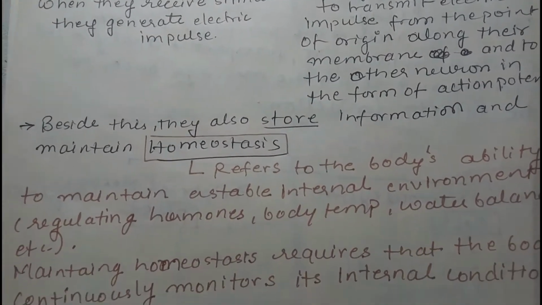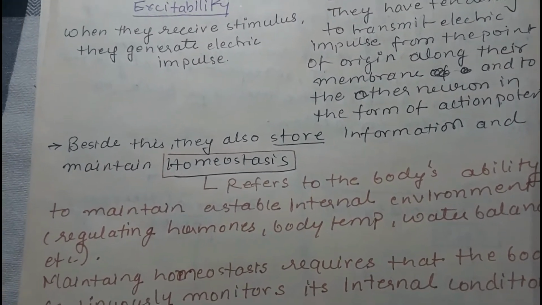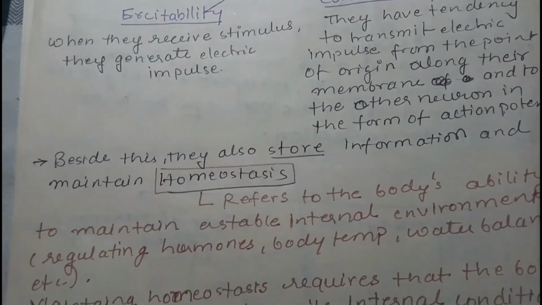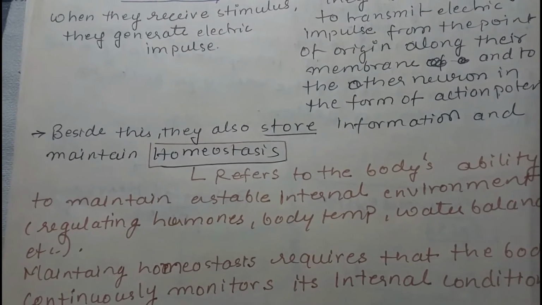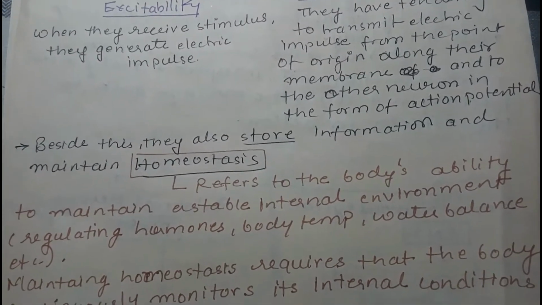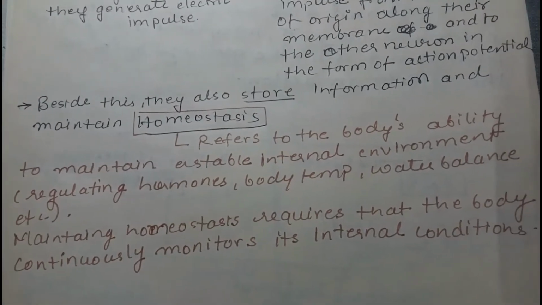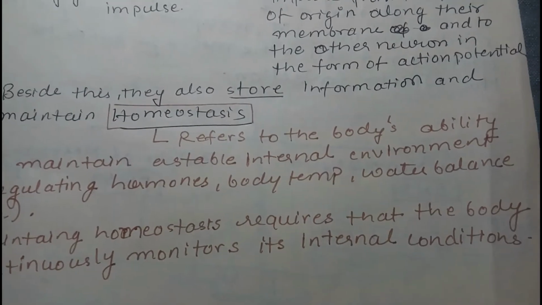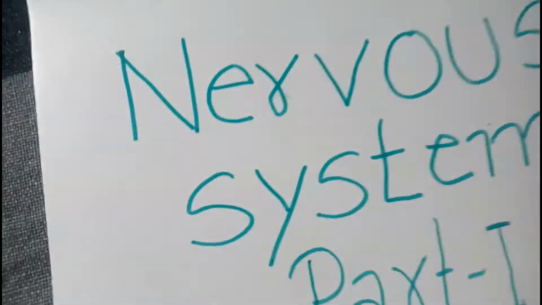What is homeostasis? It refers to the body's ability to maintain a stable internal environment, regulating hormones. A stable environment means our body temperature remains constant, the hormone cycles are automatically regulated, the water balance is maintained, and the osmotic pressure is maintained. So maintaining homeostasis requires the body to continuously monitor its internal condition. This whole system is controlled by the networking of neurons.